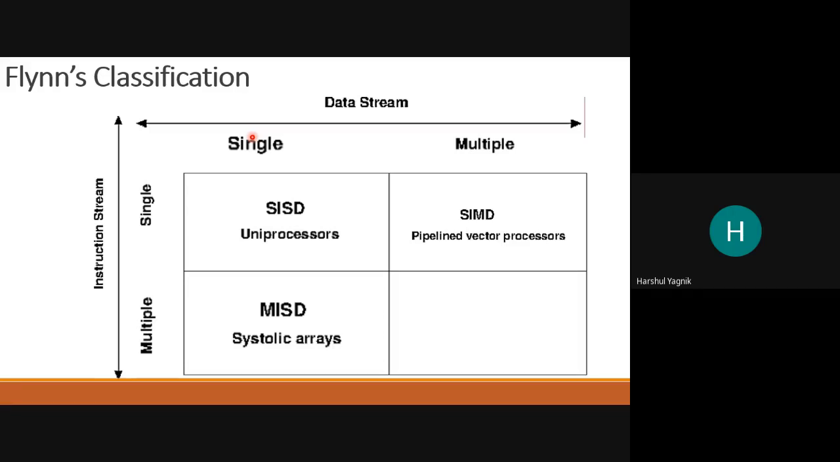It is possible that one operation is addition, another operation is subtraction, a third operation is multiplication, but different instructions are operating on the same operands. Data stream is only one, right? So the same data is used to perform multiple operations. So this kind of system is not much popular in commercial applications, but especially in the